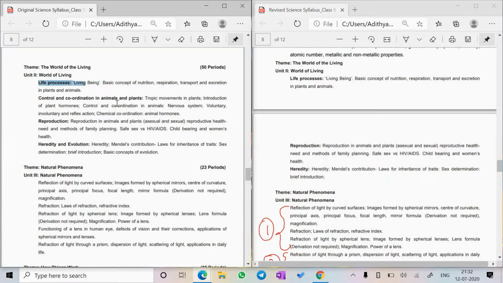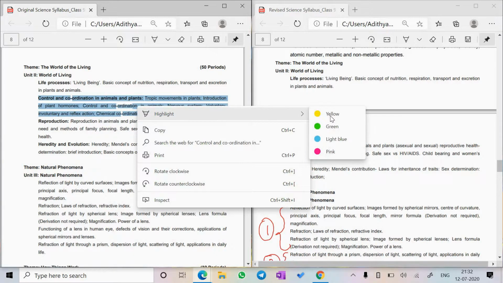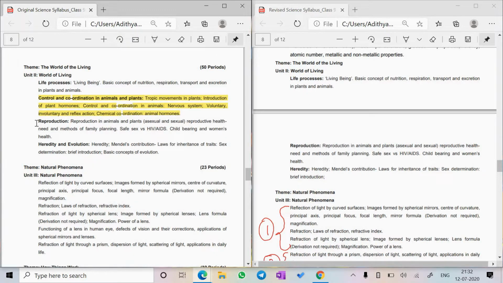Life processes, the first chapter, has no changes, you can see. The big change is in the second chapter. The whole chapter has been deleted. You can search it wherever you want, you will not find the chapter at all in the revised syllabus. The whole chapter is deleted. The third chapter, how do organisms reproduce, has no changes.